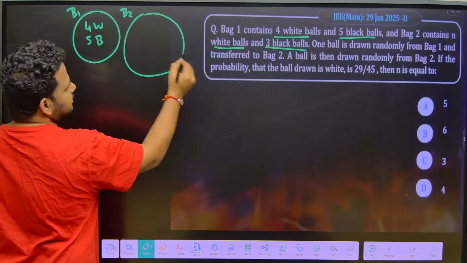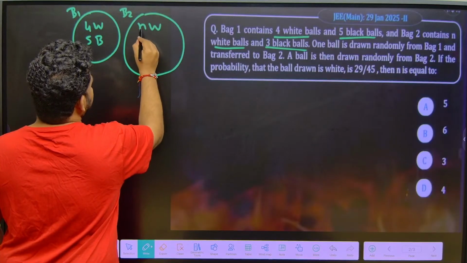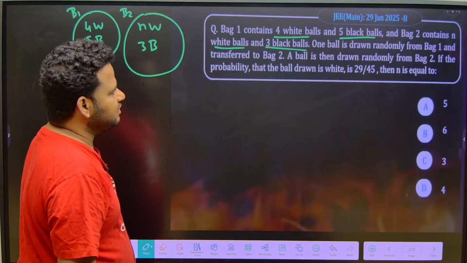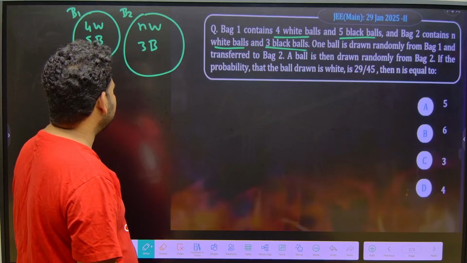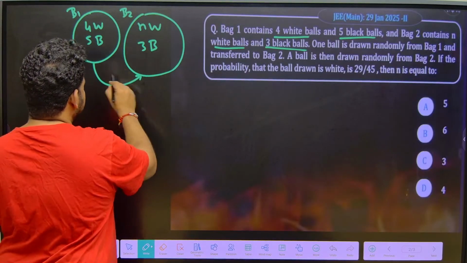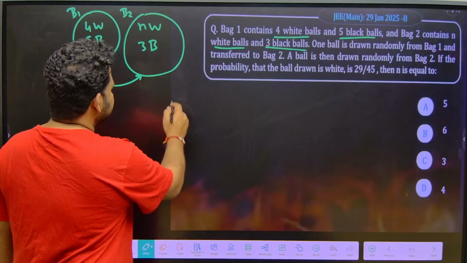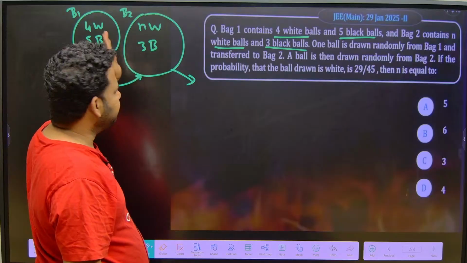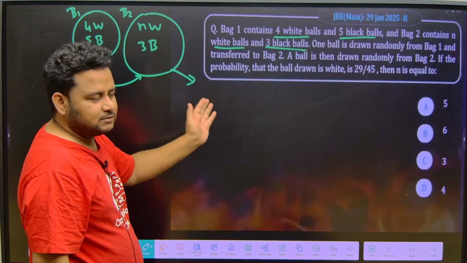Here they are telling bag 2 contains n white balls and how many black balls? 3 black balls. Okay, fine. One ball is drawn randomly from bag 1 and transferred to bag 2. A ball is then drawn randomly from bag 2. After one ball is transferred from bag 1 to bag 2, from bag 2 now one ball is being drawn randomly.